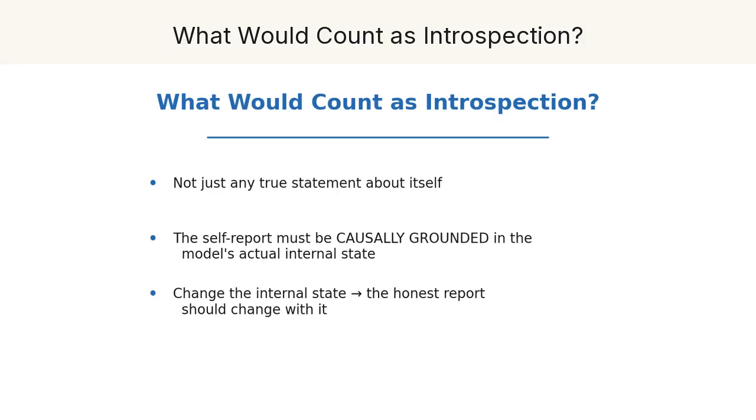It's worth being strict about what we're testing for, because the bar matters. It isn't enough for the model to say something true about itself. We require that the self-report be causally grounded in its actual internal state. Concretely, if we change what's going on inside the model, an honest introspective report should change with it. That causal link, internal state in, accurate report out, is the thing concept injection lets us check. Everything in the paper is built to satisfy or fail that test.